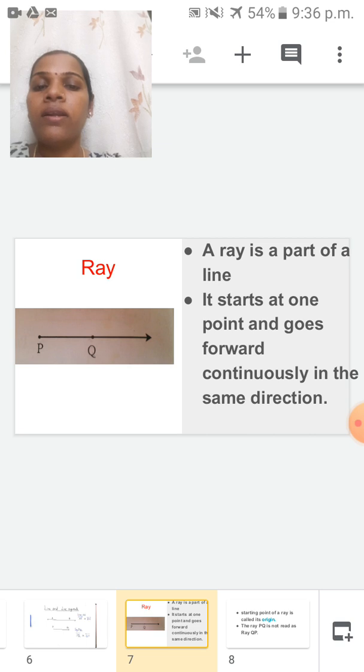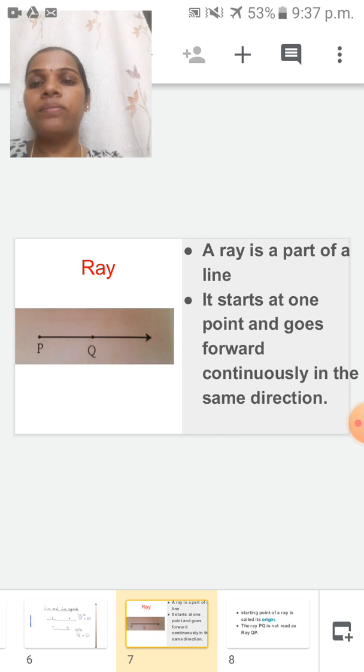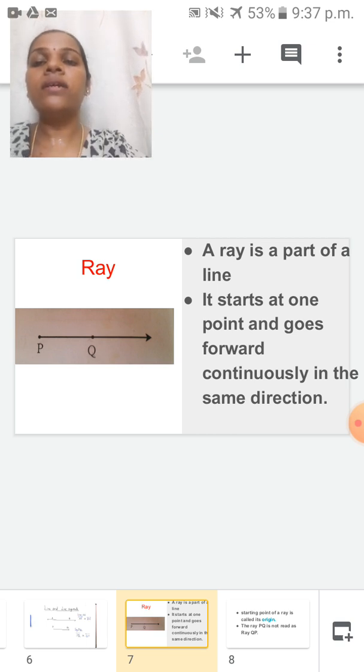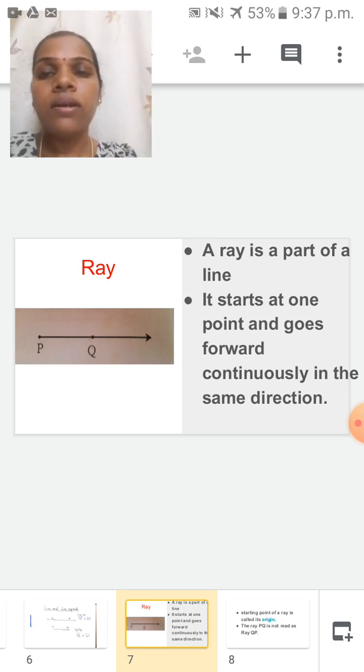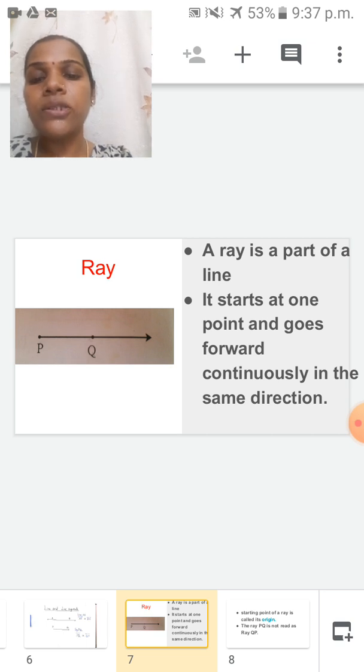So here ray is a part of a line. One side an endpoint is there and the other side an arrowhead is there. And what is the origin of this ray? P. The starting point of the ray is called origin. What is the meaning of origin? Starting point of a ray. A ray should always be in a straight line. It will start from one point and go to the other points in the same direction. Children, can you go to next?